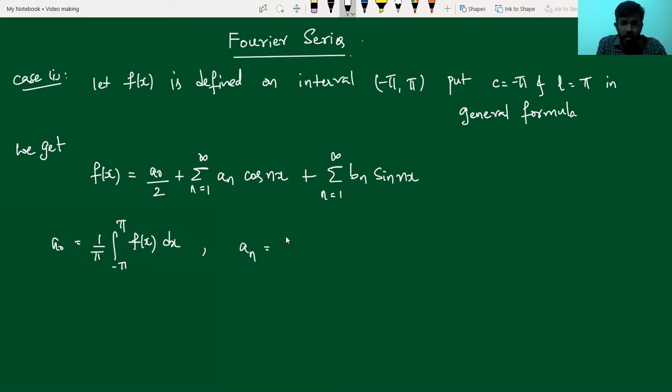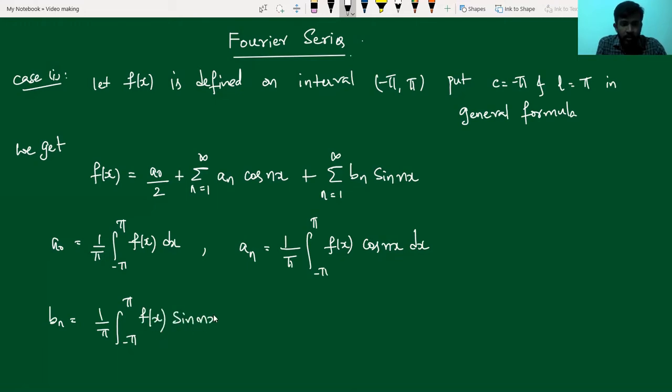The formula for an is 1 by pi integral minus pi to plus pi f of x cos nx dx, and the Fourier coefficient bn is given by 1 upon pi integral minus pi to plus pi f of x sin nx dx. So if we substitute c equal to minus pi and L equal to plus pi in the general interval c to c plus 2L, the formula reduces to this form.